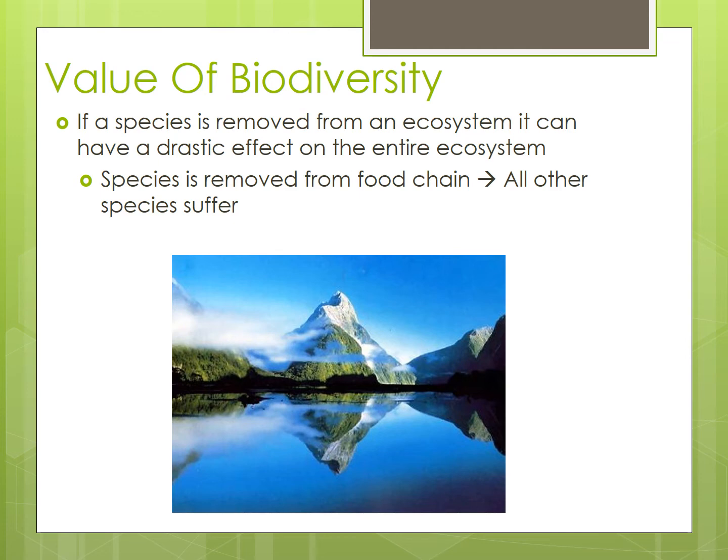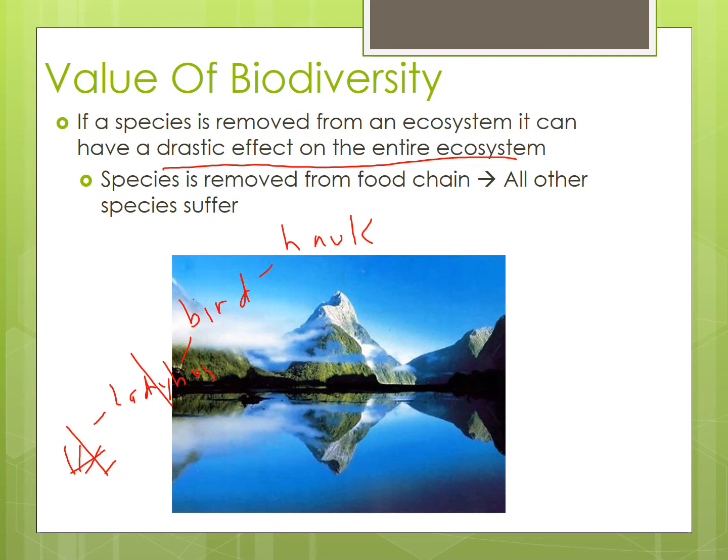The value of biodiversity. If a species is removed from an ecosystem, it can have a drastic effect on the entire system. If we remove grass from a whole area, what's going to happen? Well, everything that ate that grass dies, right? So the grass gets eaten by, say, a ladybug, and then the ladybug gets eaten by a bird, and then the bird is eaten by a hawk. I'm just using this as an example, not showing this as a real thing. But if the grass is gone, then there's no more ladybugs, no more birds, no more hawks. Okay?